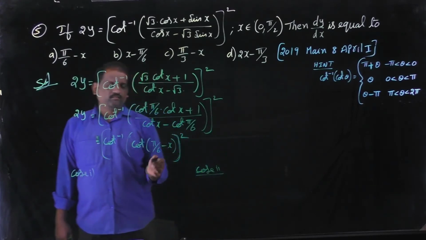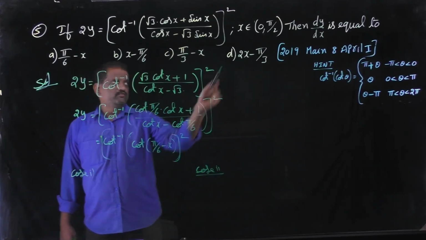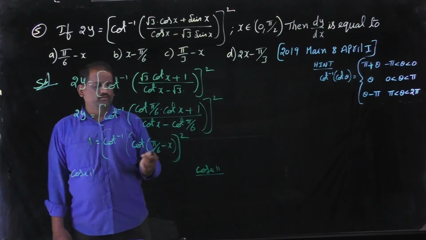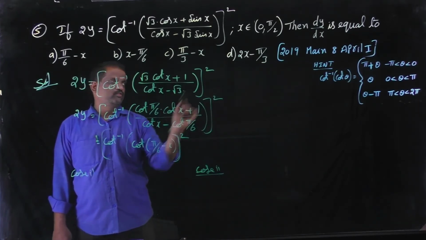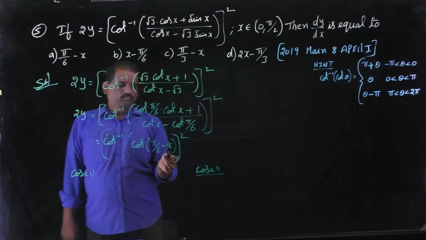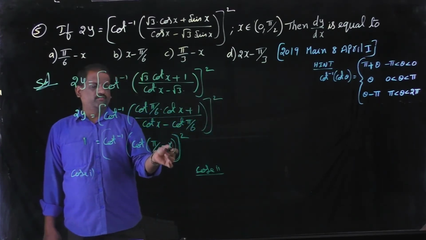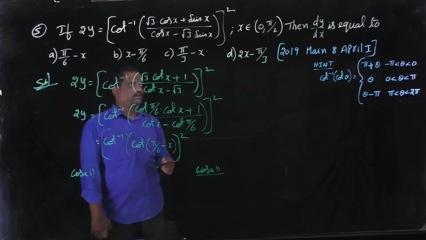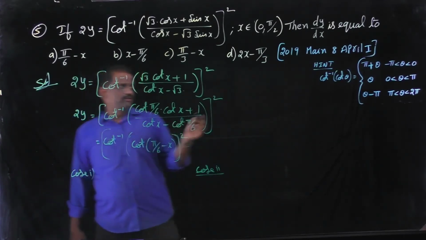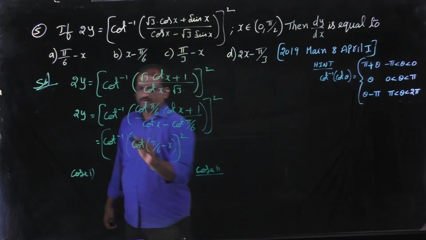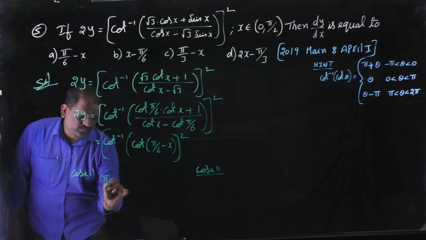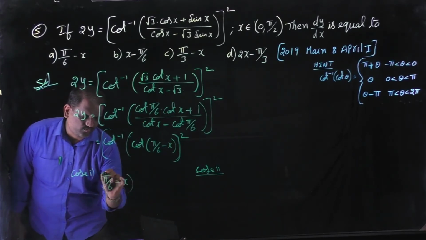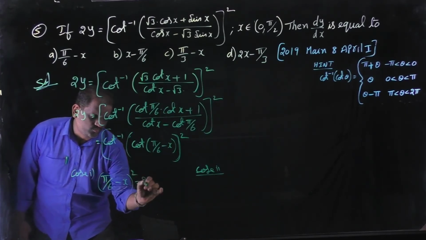In case 1, x belongs to 0 comma pi by 2, then pi by 6 minus 0, that is pi by 6, to pi by 6 minus pi by 2, that is 30 minus 90, minus 60. Then in the positive term, cot inverse cot cancelled, then it becomes pi by 6 minus x whole square, that is equal to 2y.